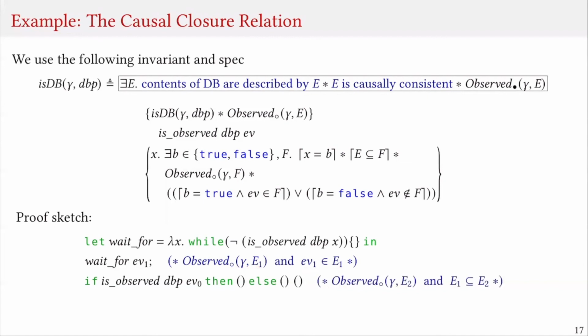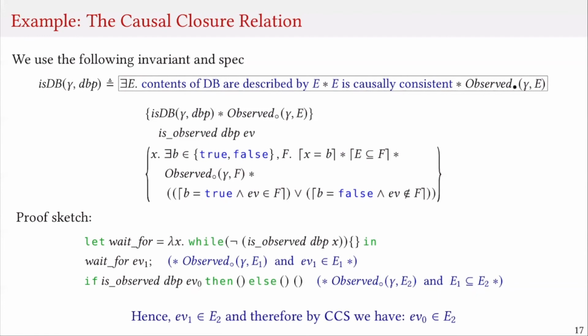Now, if we check whether the event EV0 is observed or not, then we get that there must exist some set of events E2 that is a superset of E1 that we have observed. And this function, according to this specification, returns true if event E0 is in E2 and false otherwise.